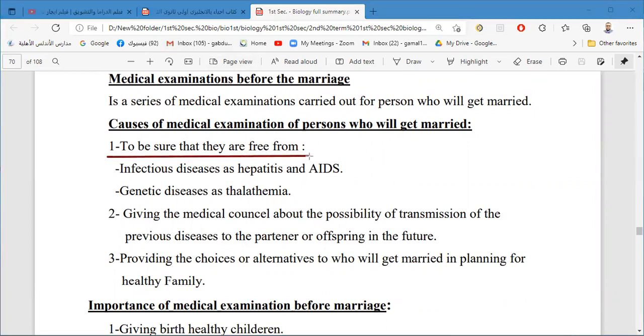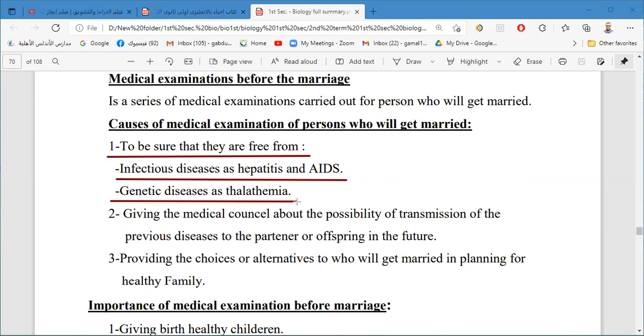Firstly, to be sure that they are free from infectious diseases such as AIDS and hepatitis. These diseases may transmit from the male to the female or vice versa. And genetic diseases such as thalassemia. Some diseases, such as genetic diseases like thalassemia, you must test for, and this is a genetic disease that can be inherited by the child.